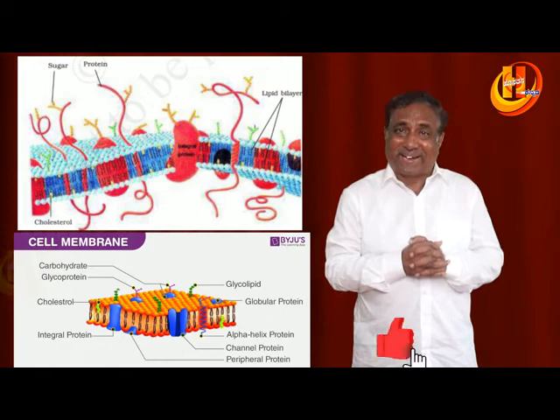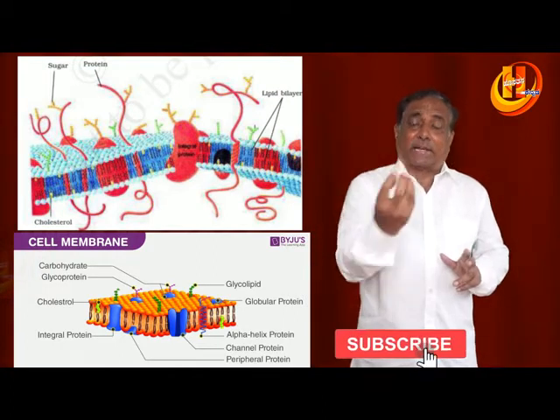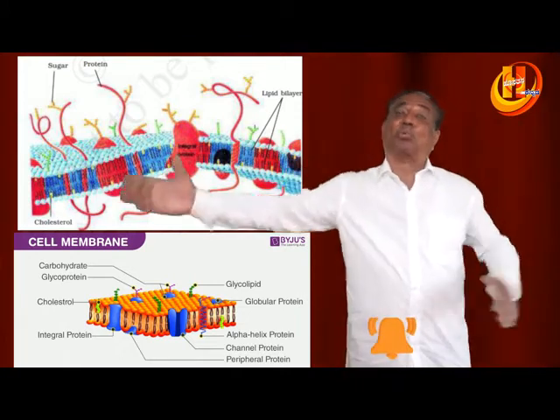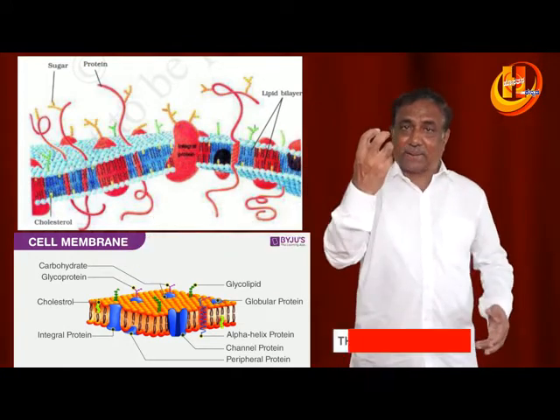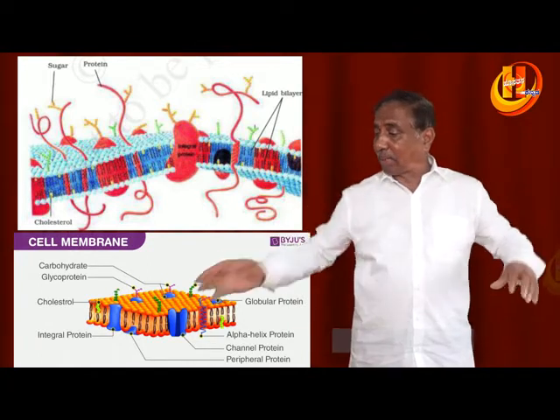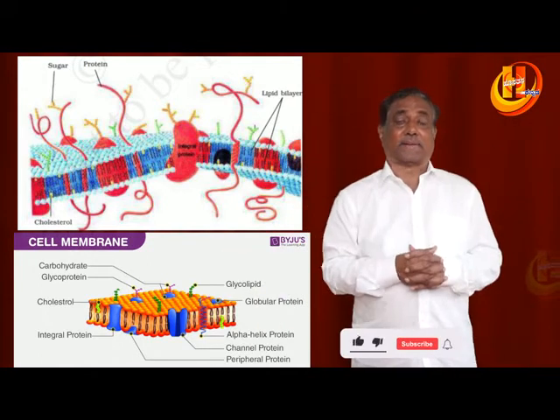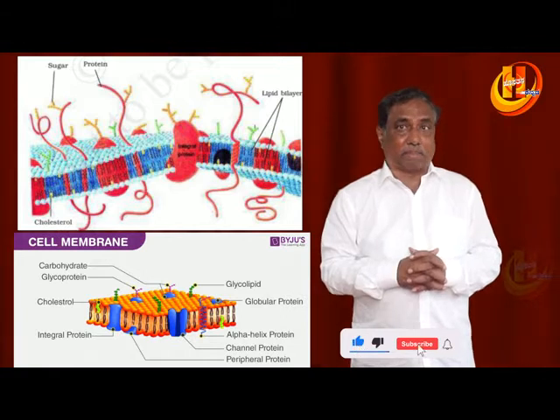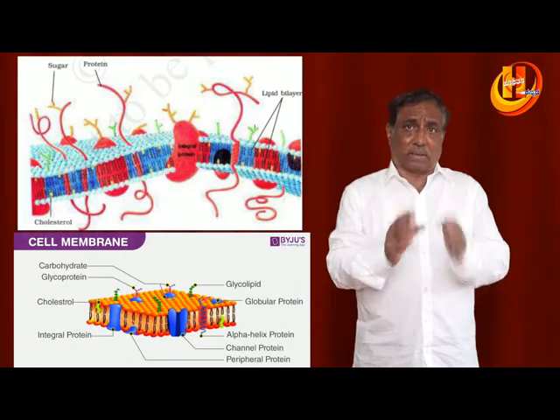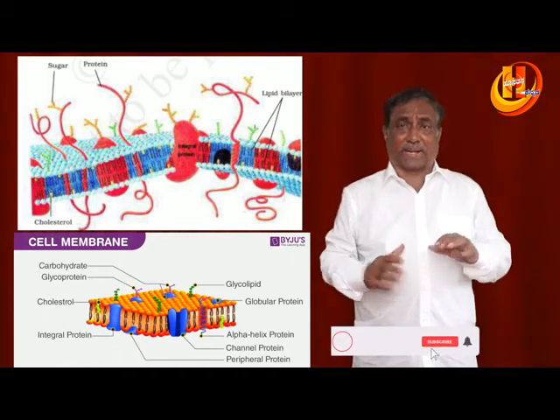According to this model, protein molecules are either partially or wholly embedded within the lipid layers, giving an appearance of mosaic. This is very important. There are polar ends and non-polar ends.